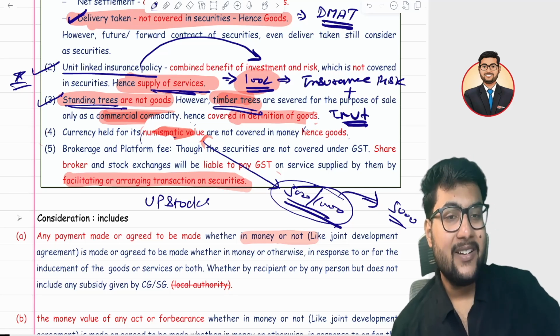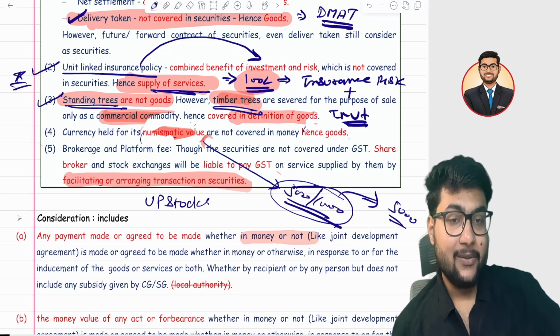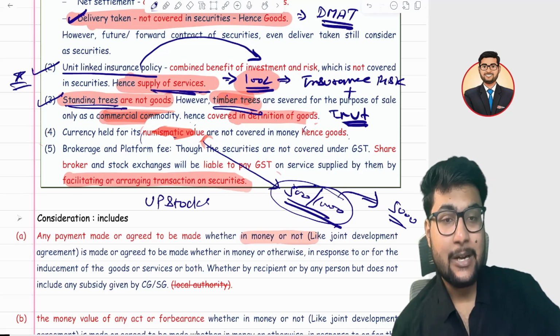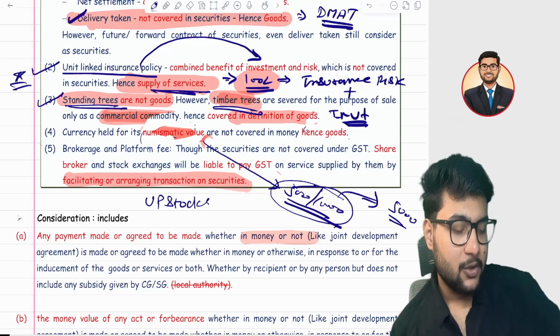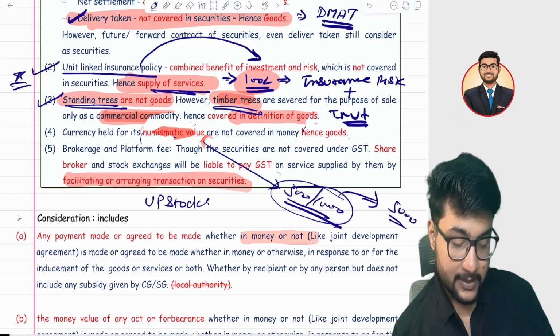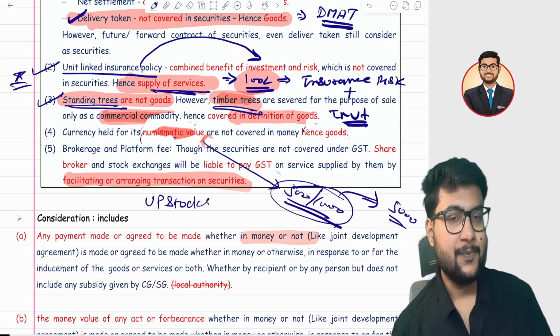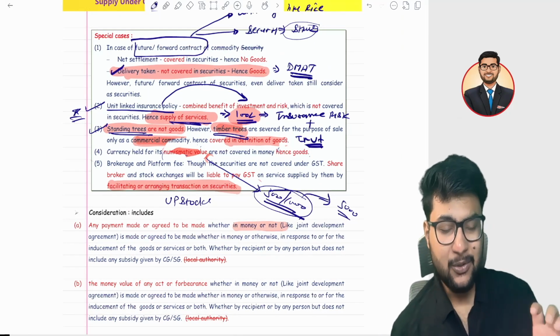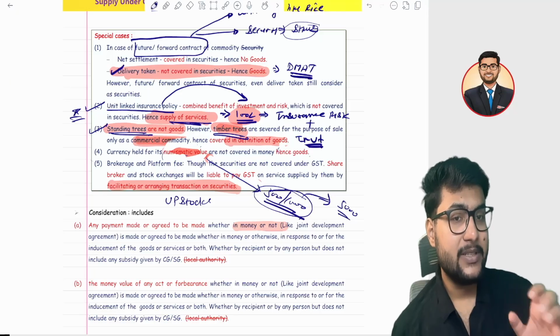They are not covered under the definition of securities, but they can be covered under the definition of services, because Upstox is providing the services. They are not providing you the shares, they are providing just the platform. So they are charging platform fees, hence they are covered under the definition of supply and it is liable to GST. I hope all the points related to goods and services are clear to you, because these are very important for your examination.